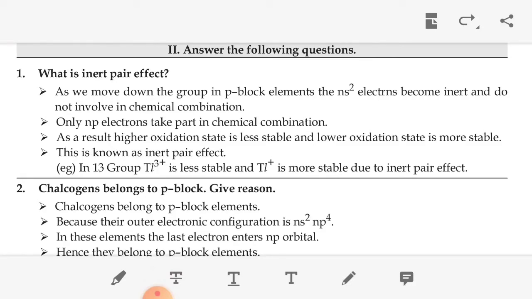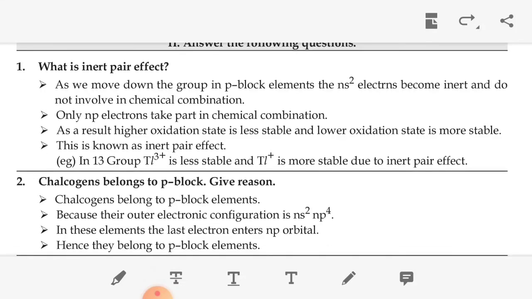As we move down the group in P block elements, the ns2 electrons become inert and do not involve in chemical combination. So only np electrons are involved in chemical combination. As a result, the higher oxidation state is less stable and the lower oxidation state is more stable. This is known as the inert pair effect.